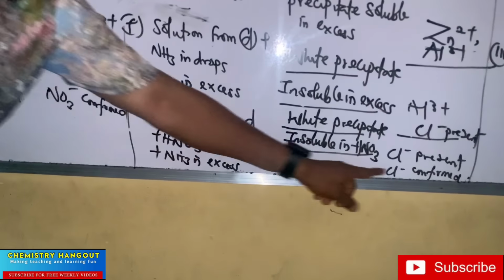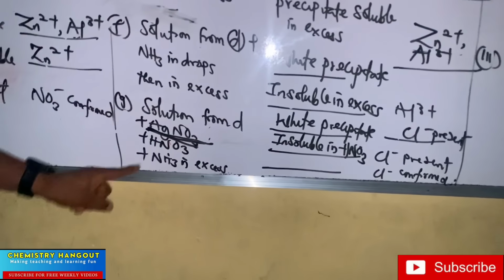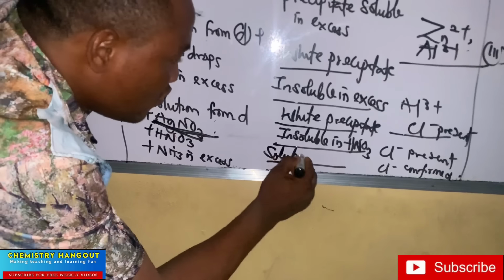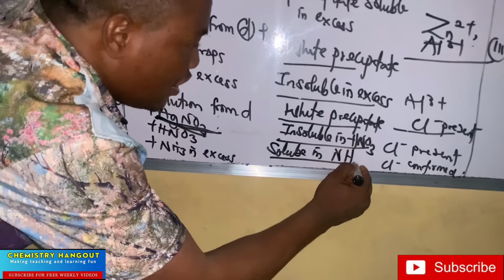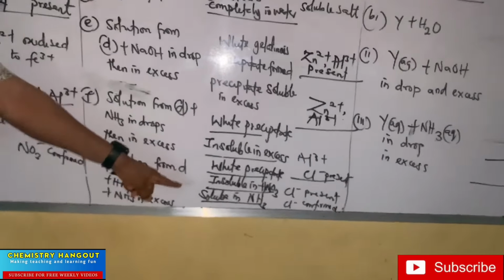If you want to confirm, you saw the Cl confirm. So if we want to confirm this, we are now going to add ammonia. When we add ammonia and it is soluble in ammonia, then this is confirmed. Let's get that very well.